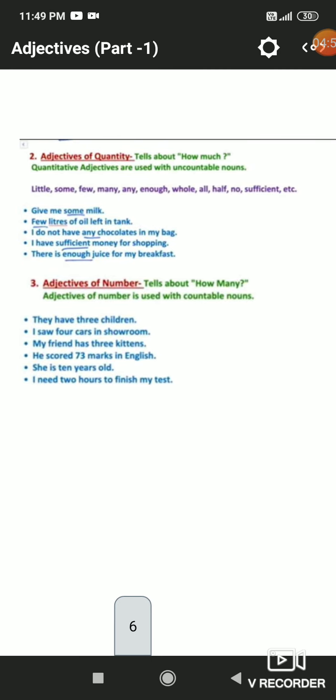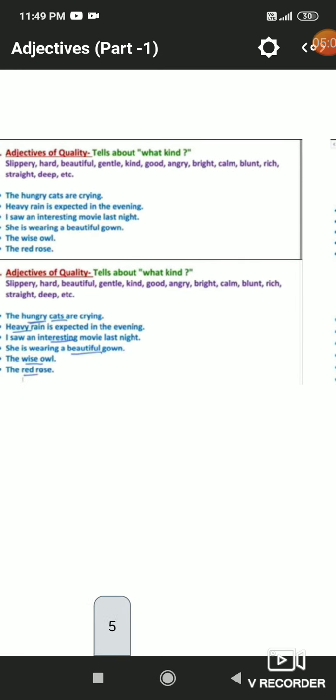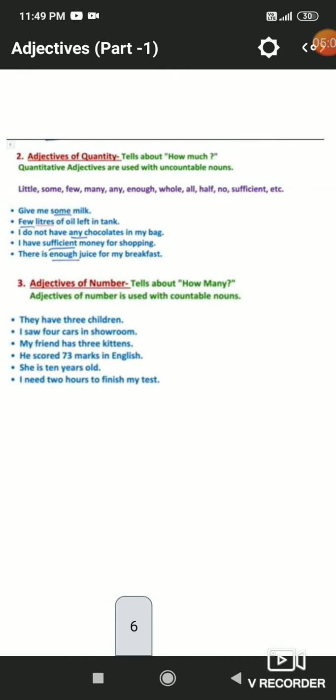The next kind of adjective is adjective of quantity. Keep in mind, it is quantity, not quality. Quality was telling about what kind, and here quantity is telling how much. Maybe it will not give us the proper amount of the noun or pronoun, and may not give us the exact number, but still it will tell us how much of the noun or pronoun.